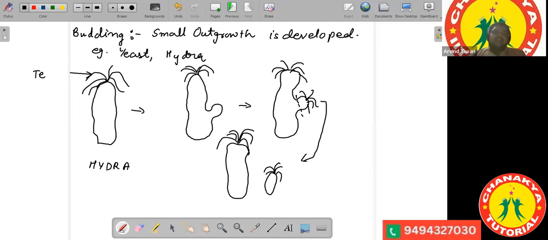These are the tentacles of hydra. Generally, if it is painted green in color, you will feel that this is a plant, but this is not a plant. This is an animal. It is an aquatic animal. It has tentacles. These are tentacles, not leaves. Do not mark them as leaves. This is the small outgrowth which is formed. We call it a bud. Here you have the formation of young hydra.